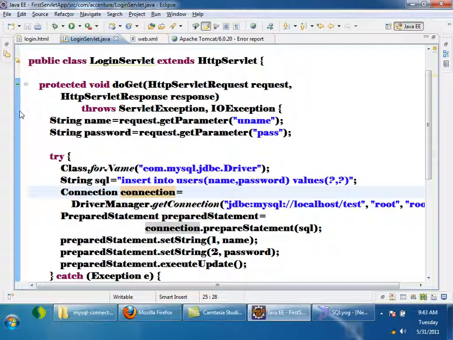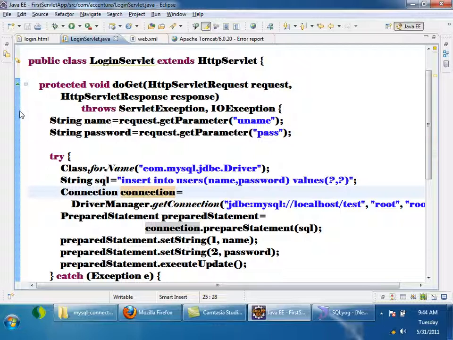What if we can reuse the same connection for multiple requests? Yes, it is good, because establishing a connection is a very costly resource. Suppose your database server is somewhere at some other location, it has to connect over the network, internet. The connection is very costly to establish.